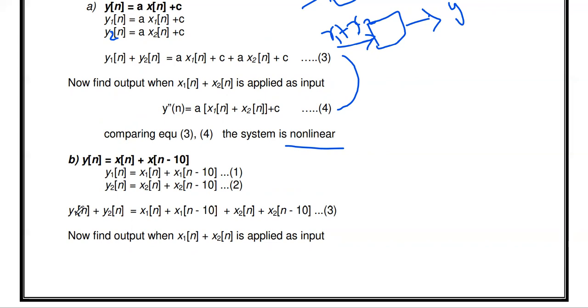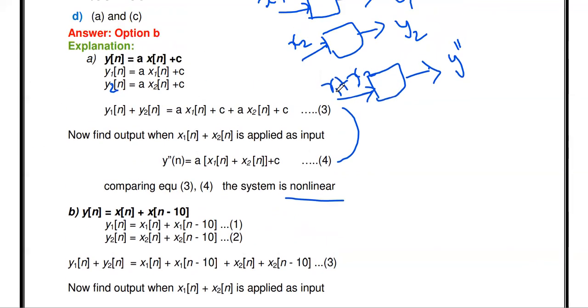So on the left hand side, y1 plus y2 equals x1 of n plus x1 of n minus 10 plus x2 of n plus x2 of n minus 10. This is equation number 3. Okay, so next, for the same system, we have to give x1 plus x2 as the input.